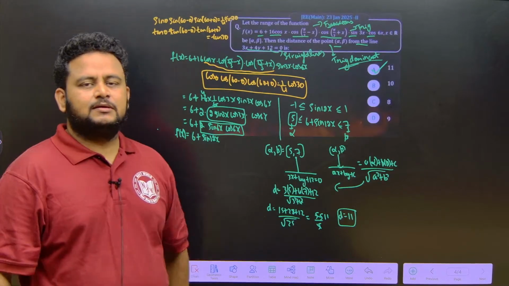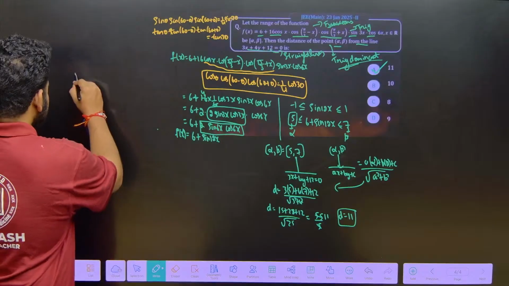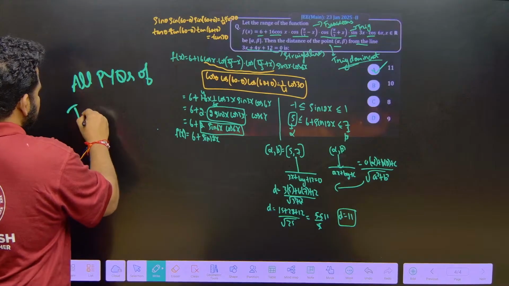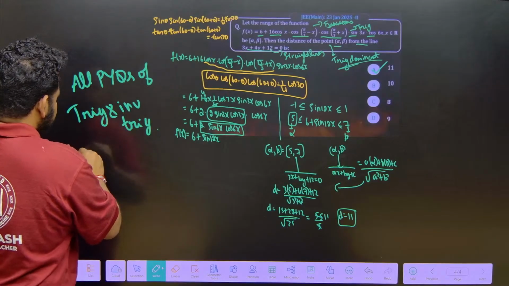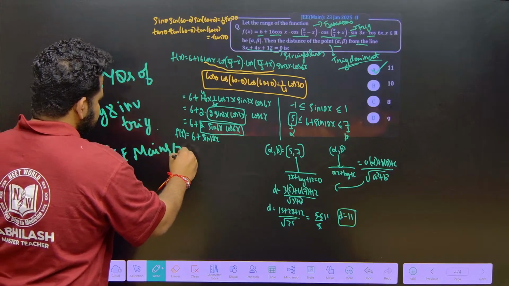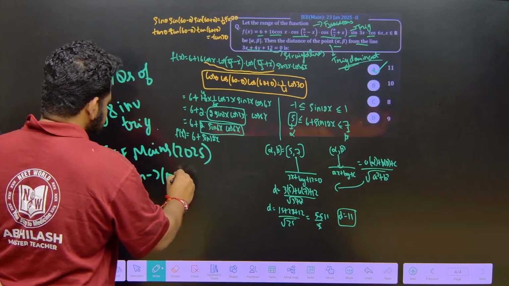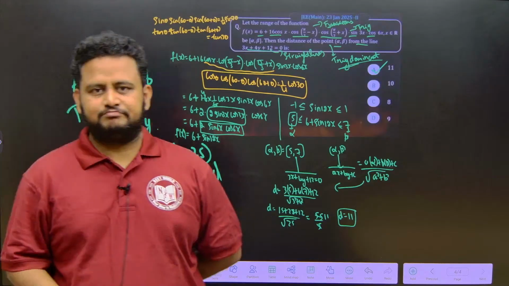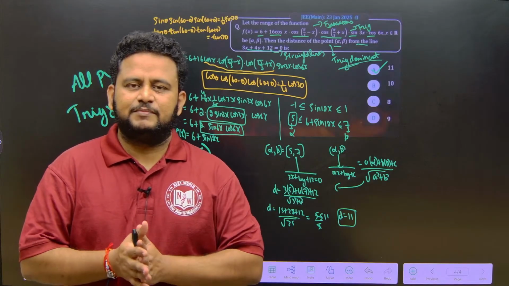So, this completes all the PYQs of January session 2025 JEE Mains. All PYQs of trig and inverse trigonometry of JEE Mains 2025 January session completed. Okay. So, tomorrow we will be coming out with April session. April session trigonometry PYQs we will be doing, 2025. After that, we will be going on to a new chapter.